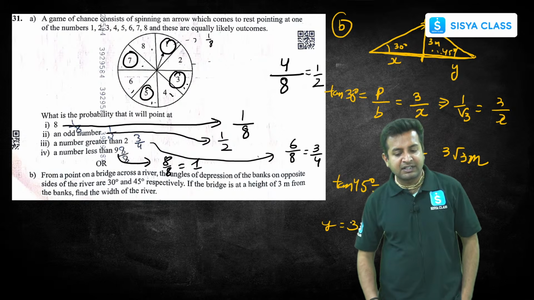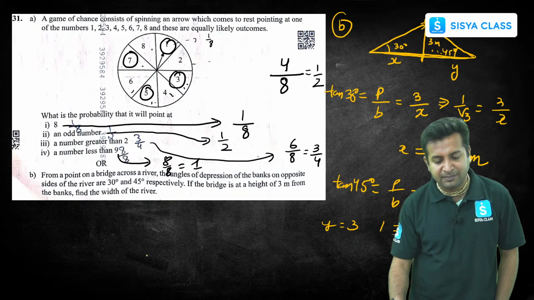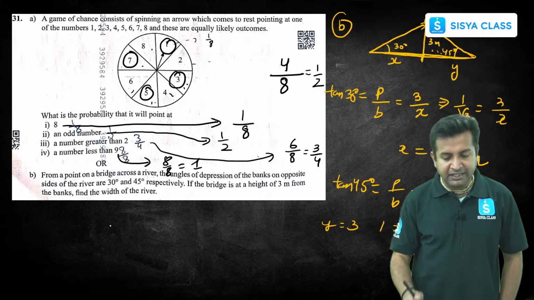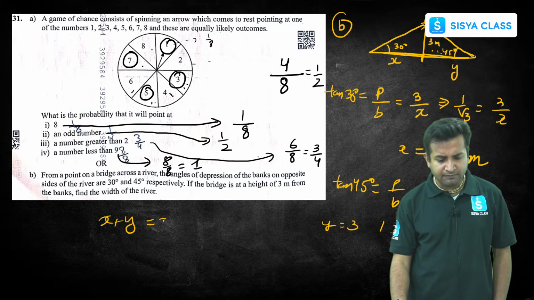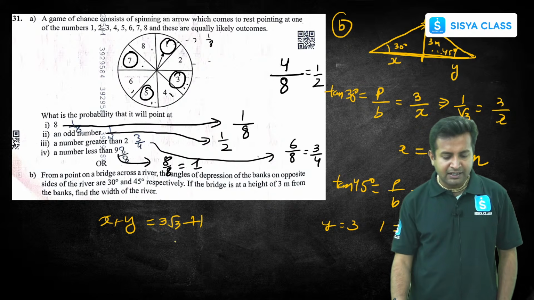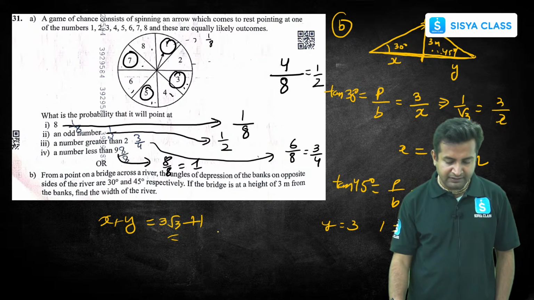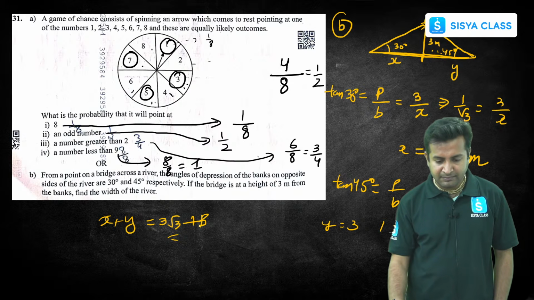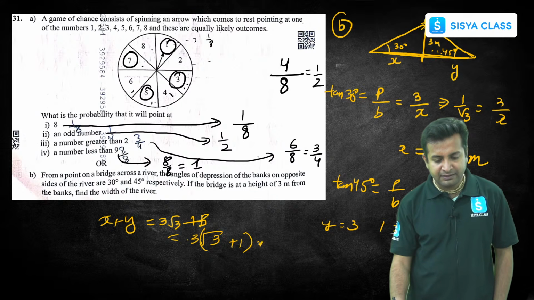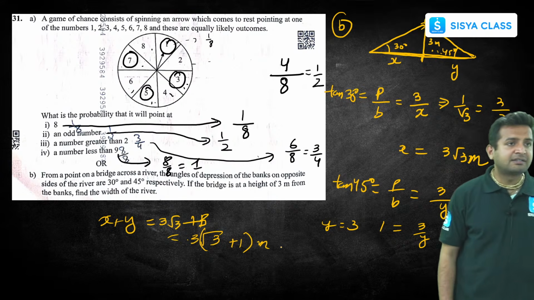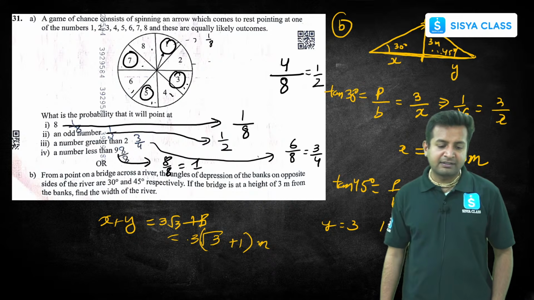Now they're asking about the distance. So the total distance is x plus y. They're asking about the width of the river, right? So width would be x plus y, which is 3 root 3 plus 3. So this is the answer. Take 3 common. It will be 3 times root 3 plus 1. Clear? And that's it. Very simple. You would have got 8 marks.